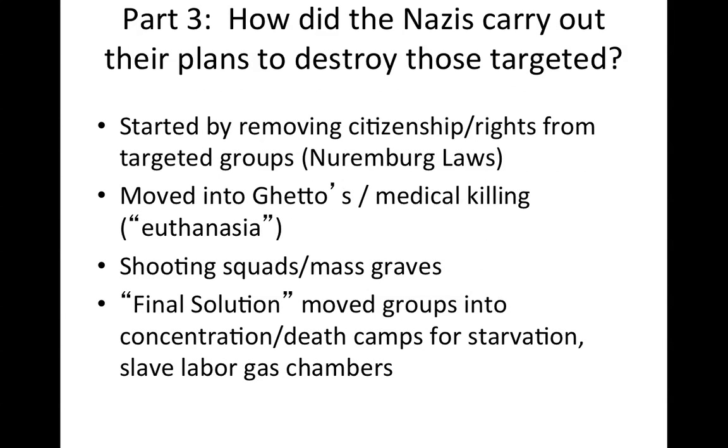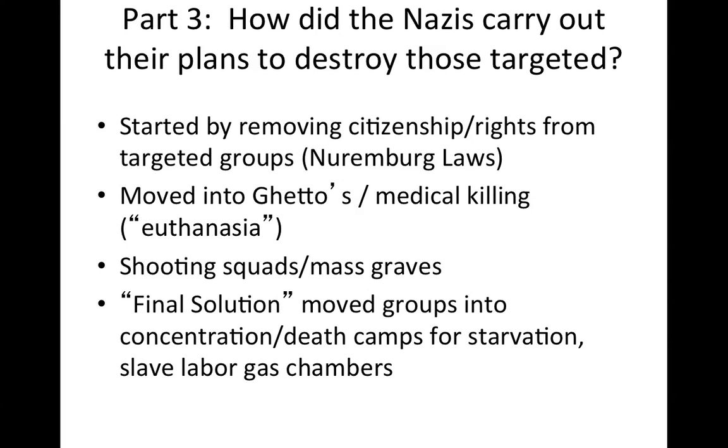Now, the third part, how did Nazis carry out their plan to destroy those targeted? The first step was to remove citizenship and rights from the targeted groups. For example, the Nuremberg laws stripped Jews and other groups of their German citizenship. Next, they had programs to isolate the targeted groups, for example, requiring them to move into walled ghettos.